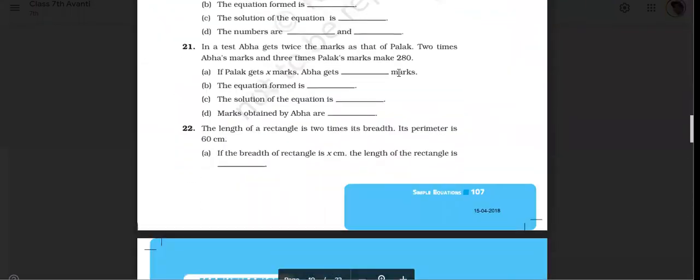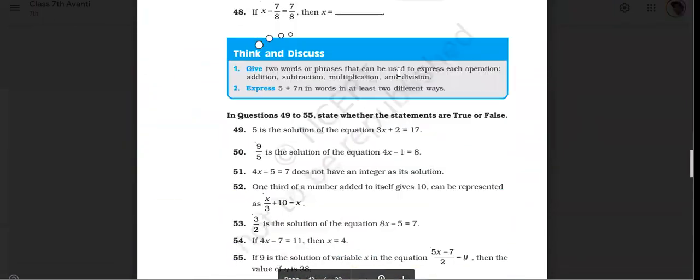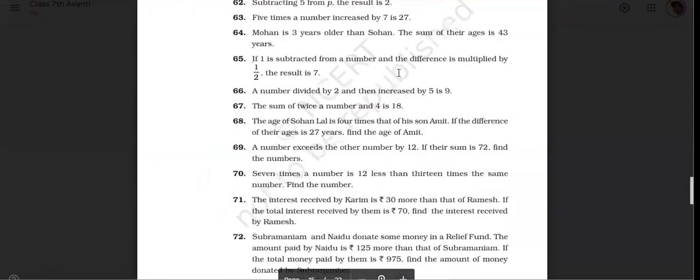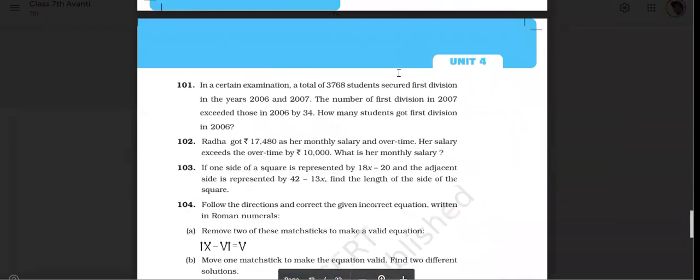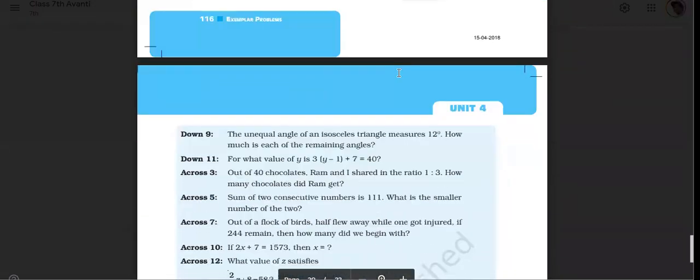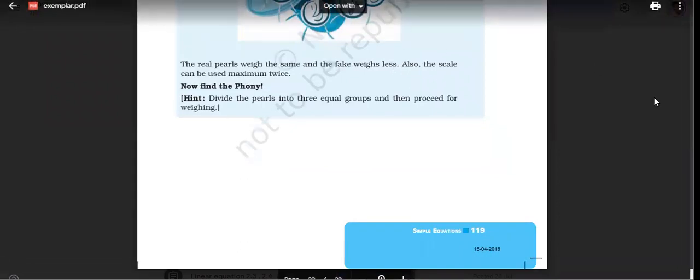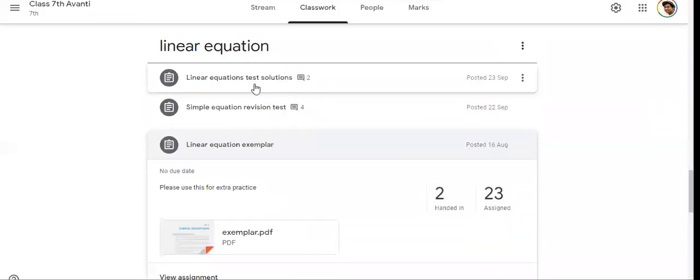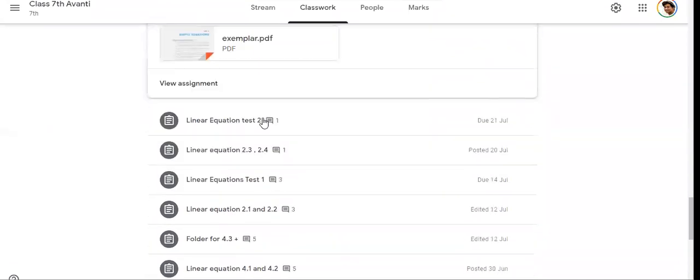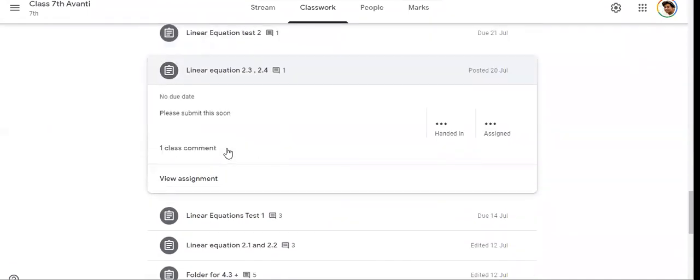We have discussed all the exercises, so please revise everything.